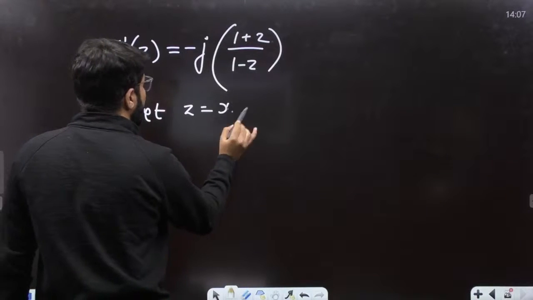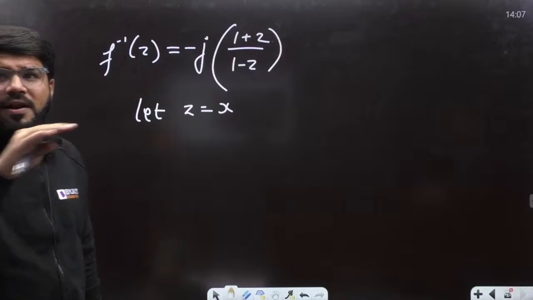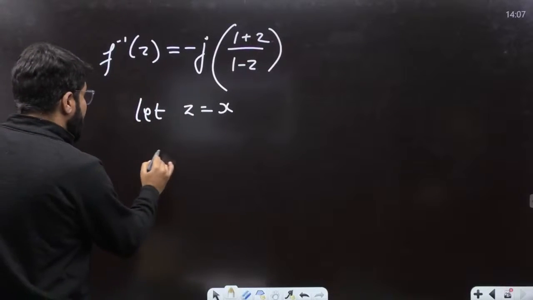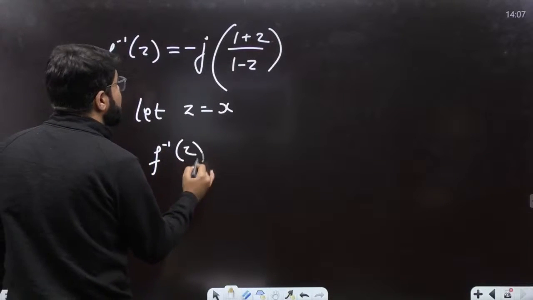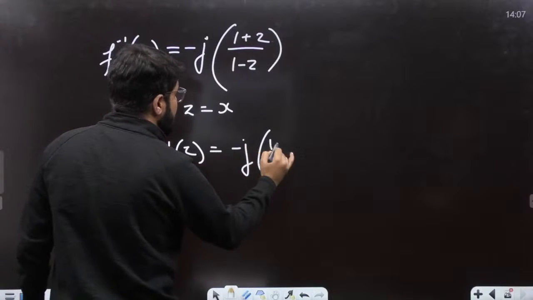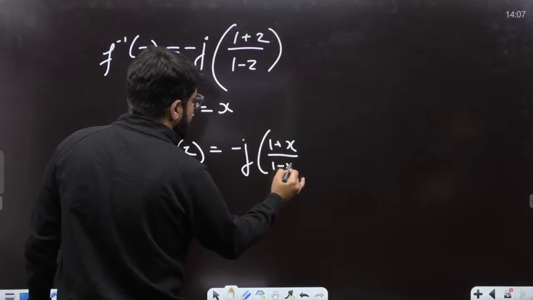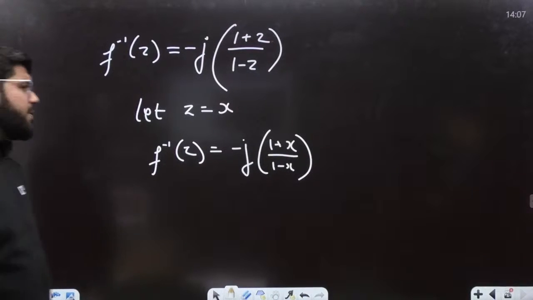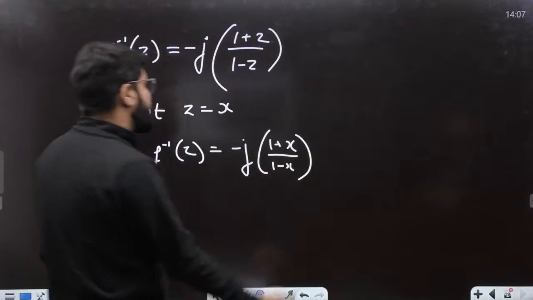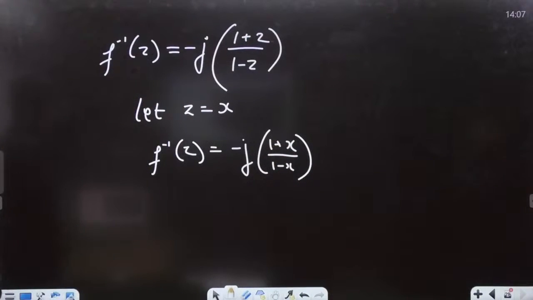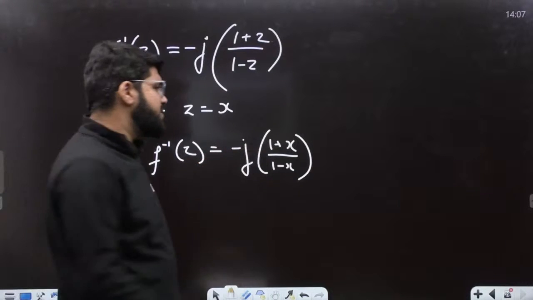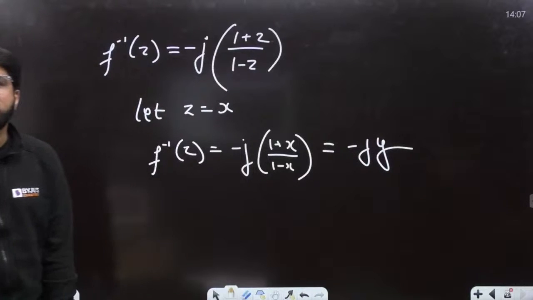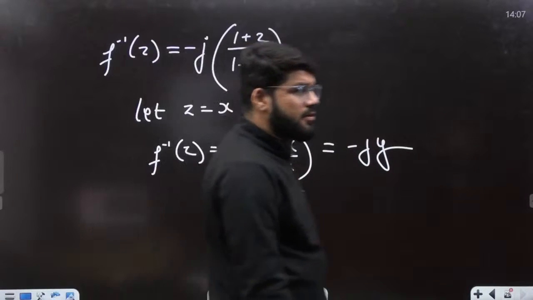What you have to do is let z equal x, which is purely real. If I take all real values, then I get f inverse z equal to minus j times 1 plus x divided by 1 minus x. Clear? Now, this 1 plus x upon 1 minus x is again real. So minus j of real is something like minus jy. So it maps it to the imaginary axis.